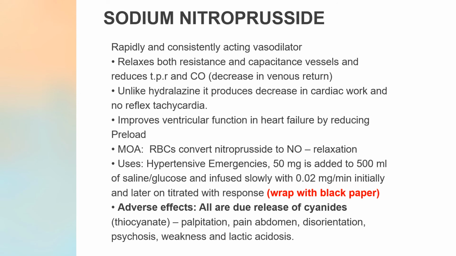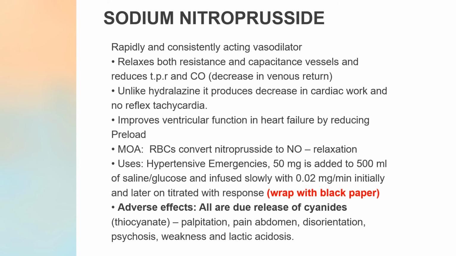Okay. Now the uses: sodium nitroprusside is used in hypertensive emergencies. 50 milligrams is added to 500 ml of saline. It is infused slowly, okay, with a very minimal dose, and then you'll titrate with the response. Now it's very important that sodium nitroprusside is covered whenever you give it by infusion. You cover the bottle with black paper, okay, because it reacts with light. Now what are the adverse effects? Adverse effects are because of cyanides, that is thiocyanate.